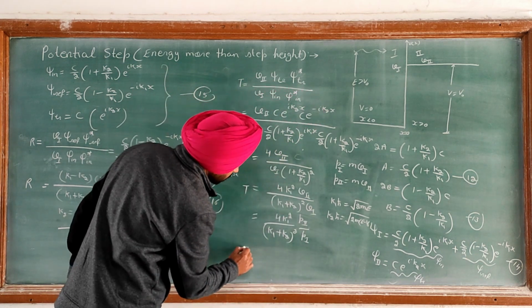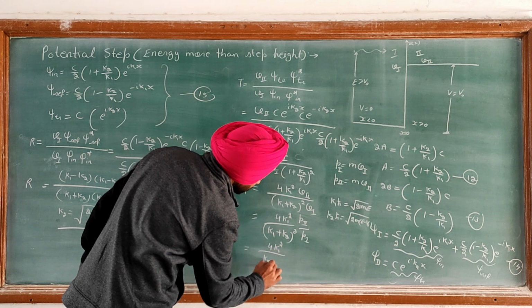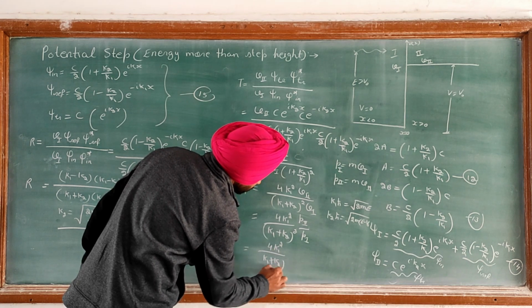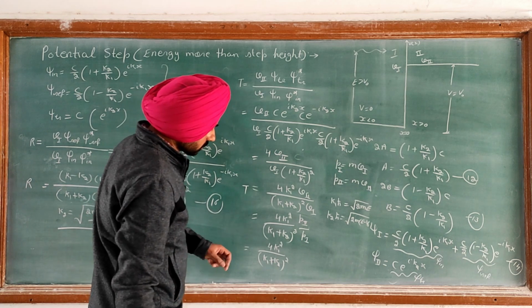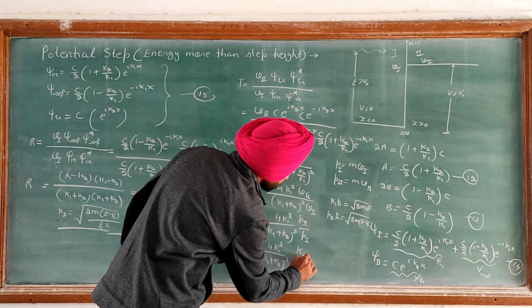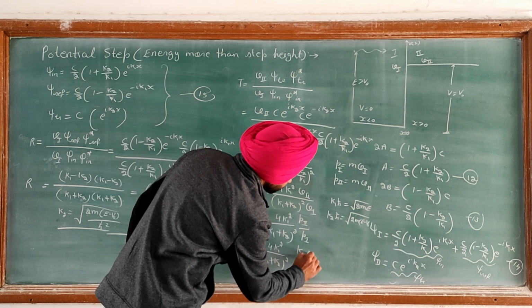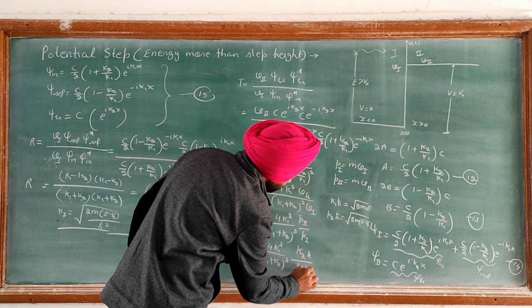So I will write it as 4 k1 square upon k1 plus k2 whole square into, this is p2 as k2 h cut, and this p1 is k1 h cut.